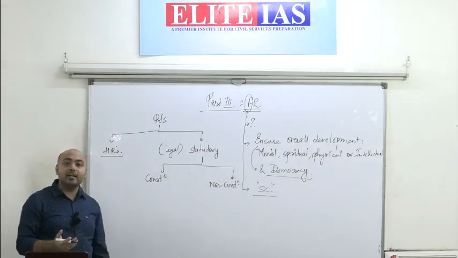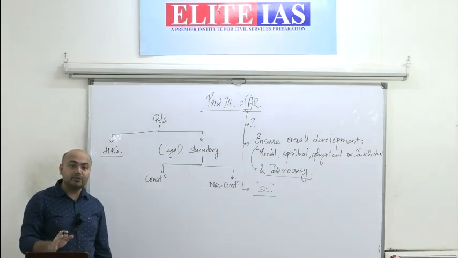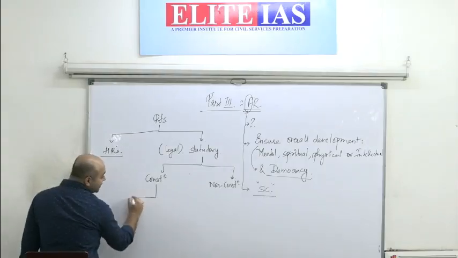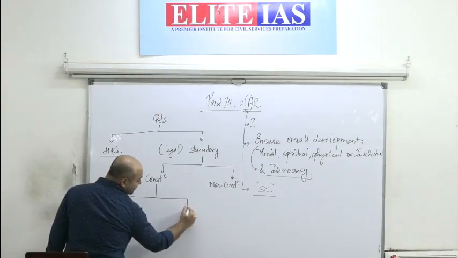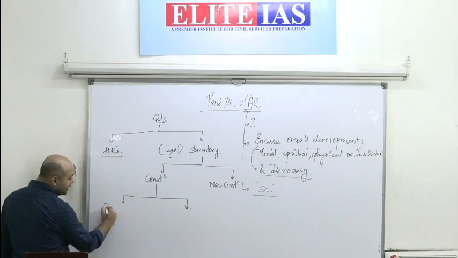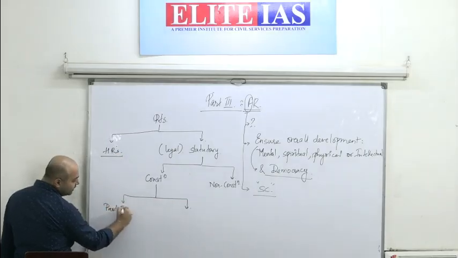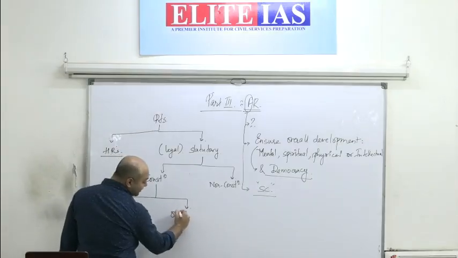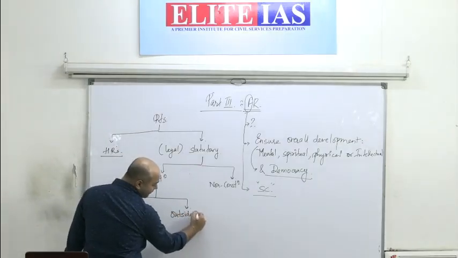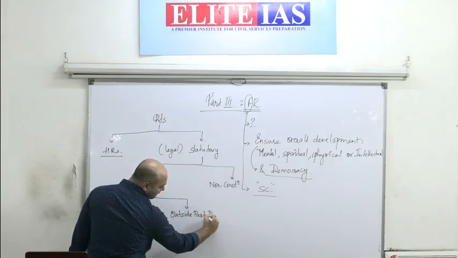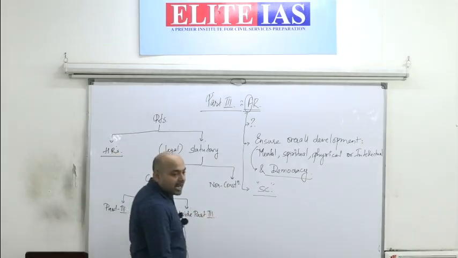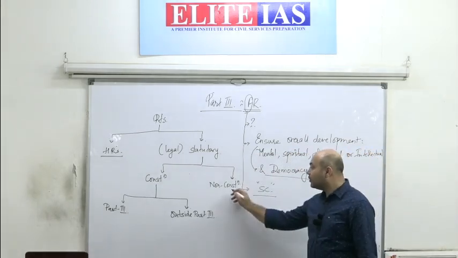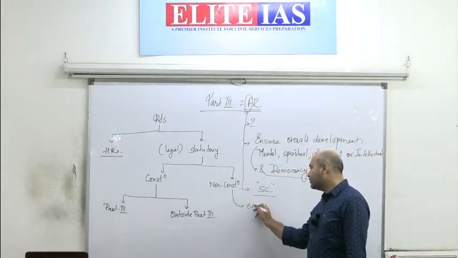So constitutional rights are what rights? Those which are mentioned or given to us under the Constitution. Constitutional rights can further be classified into two: rights that are mentioned under Part 3 and rights that are mentioned outside Part 3. An example of a non-constitutional right would be what?